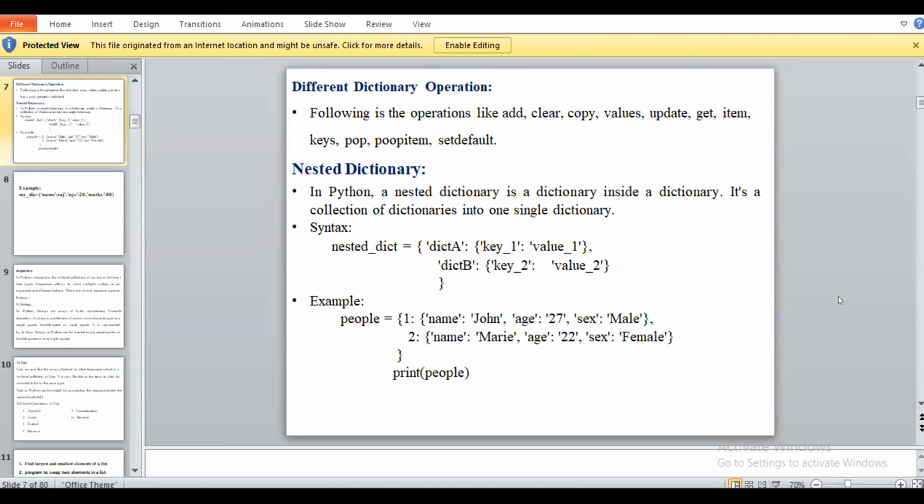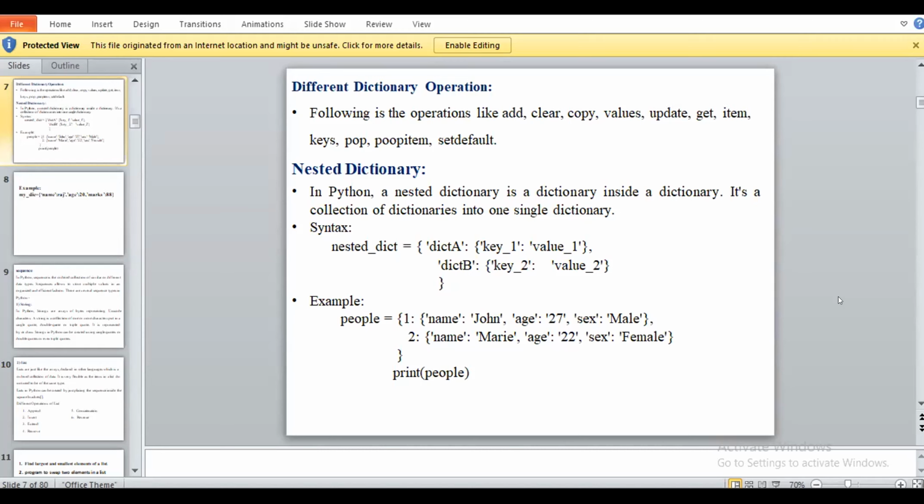Any doubt regarding dictionary? Hello, am I audible? Yes, ma'am. Okay. Any doubt regarding dictionary, how to declare it and how to perform the various operations on it? Hello, excuse me, ma'am. Yes.